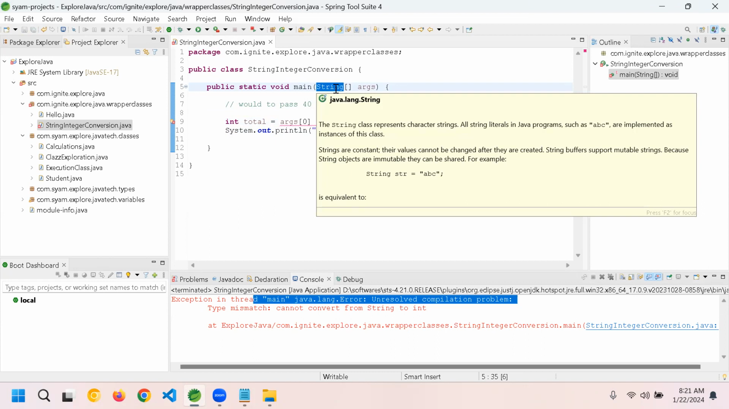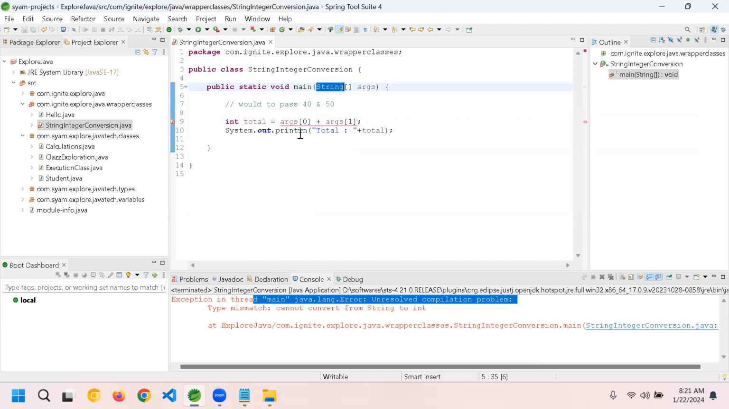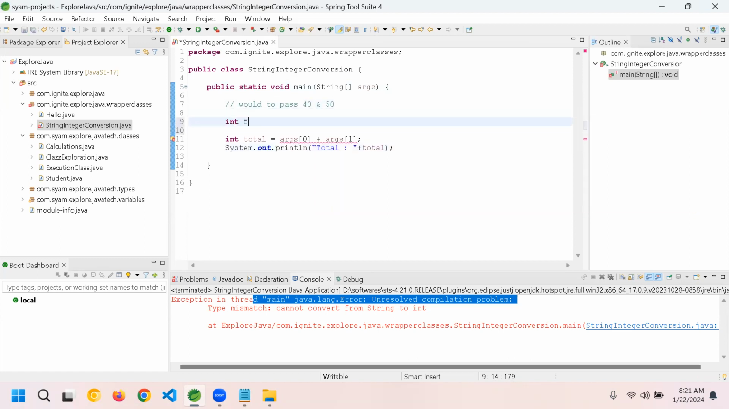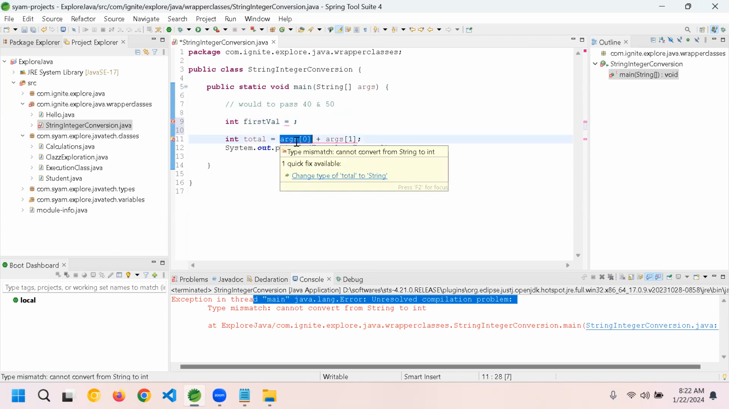Yes, sir. The reason is, whenever you're giving an input to the program, you're passing it from the command line, right? It doesn't know what you're trying to pass. It will always take it as a string. Now you do the conversion. How do you do the conversion? This is where things come into the picture. Integer firstVal equal to args[0]. We want to do it, right? args[0] will give us a string.